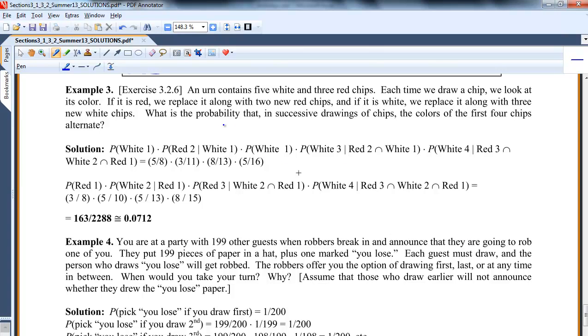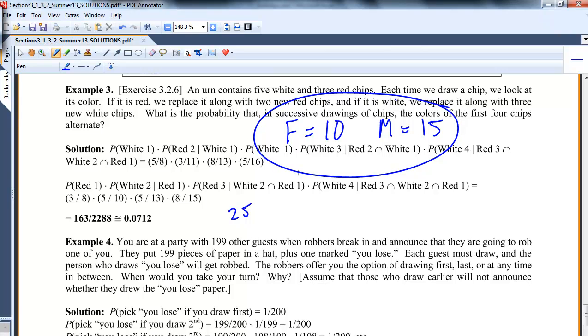Let me say, here's a good idea. Right now we have 25 people in the class, and I need to pick. I don't know what the breakup of guys and girls is. Let's just say female in this class right now is 10 and male is 15. And let's say I can pick 3 students for a trip with me to Las Vegas, and I put all your names in a hat and pull you out. What's the probability I pick all females? I'm not going to pick somebody 3 times in a row, so I'm picking without replacement.